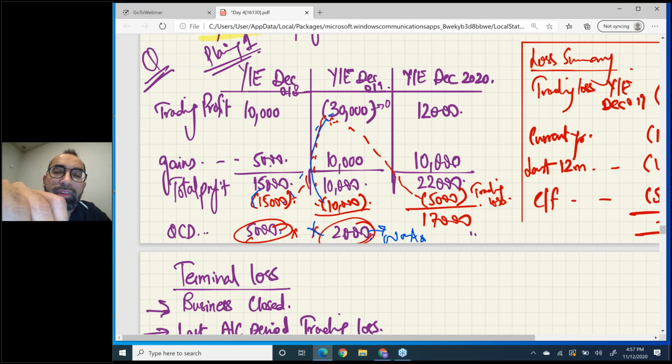But when you do carried forward, yes, you have the option to save your QCD. But in this question, the carried forward amount is very little. Now there is one question, sir, can we directly go forward? Yes, you can. If you don't want to do the last 12 months, you can directly go forward. If I do the current year and then directly go forward, yes, you can. No need to go 12 months back. 12 months back is not a mandatory thing.